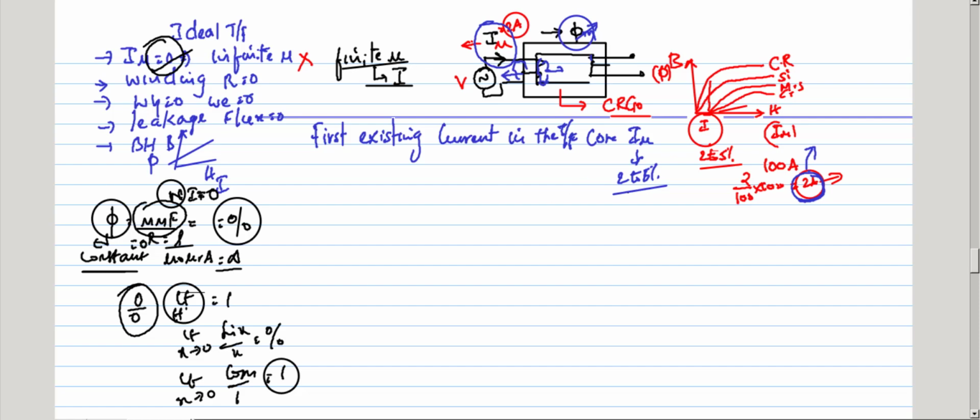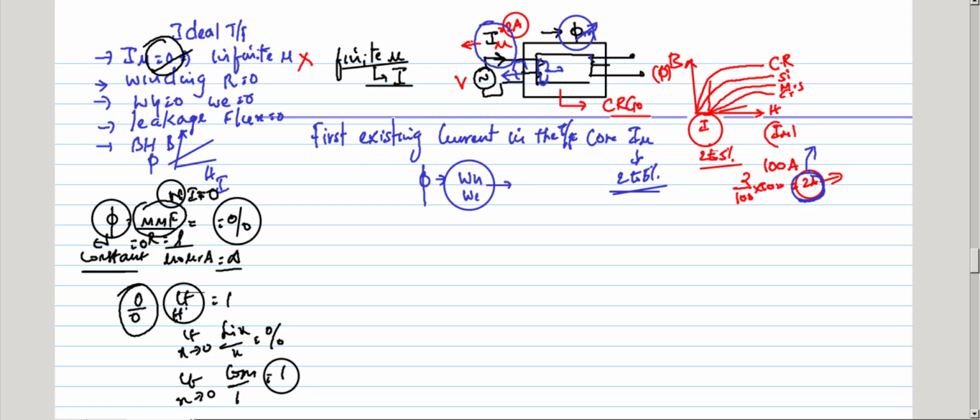Once flux is present in the transformer core, you get hysteresis losses and eddy current losses. I have already explained the construction details, hysteresis loss, eddy current loss and dipole movements. Once flux is present in the transformer core, you get hysteresis loss and eddy current loss.